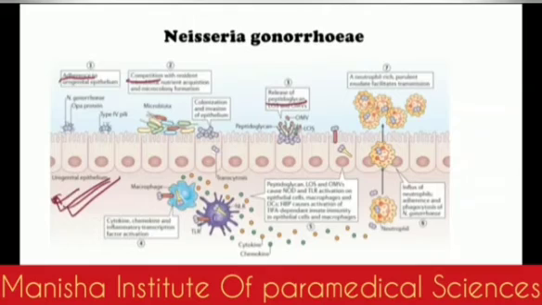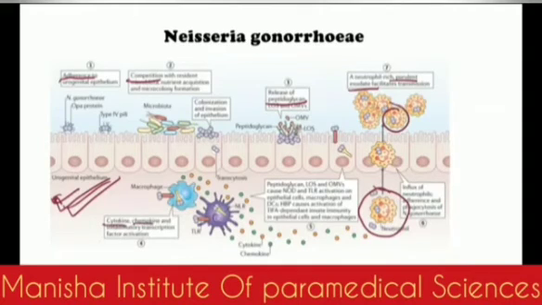After going to the submucosa, the cells of the immune system come and attack, trying to engulf it. Some of the neutrophils can engulf. Then there is a purulent exudate, and you can see there is no fusion of phagosome and lysosome, so there are intracellular diplococci. During this process, lots of cytokines and chemokines are released.